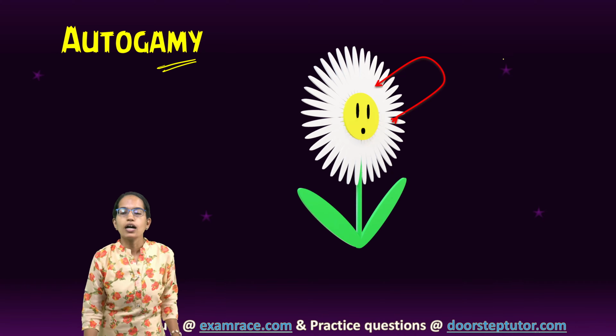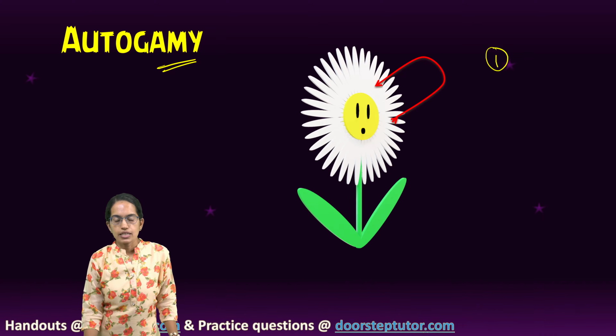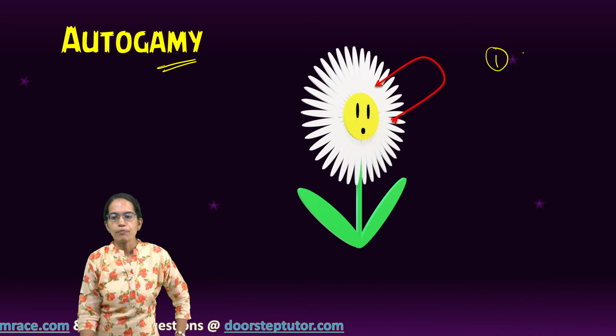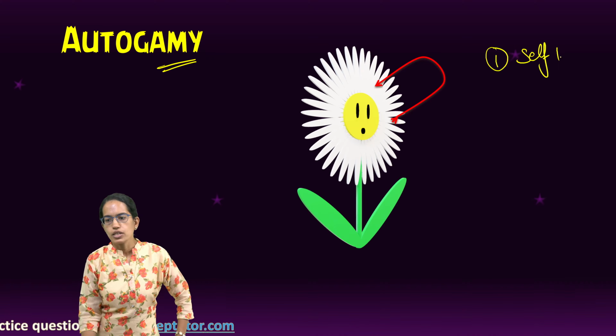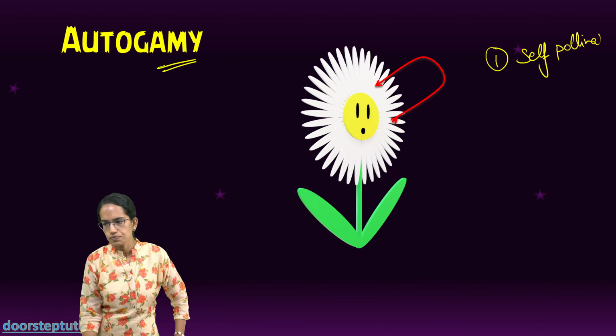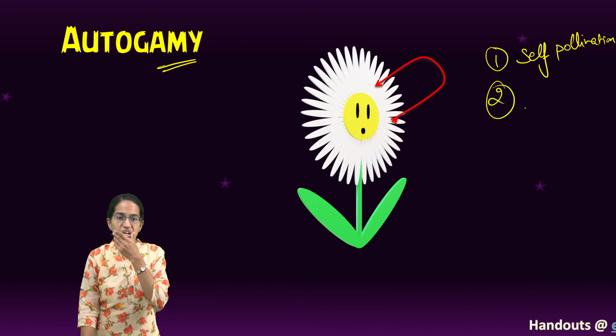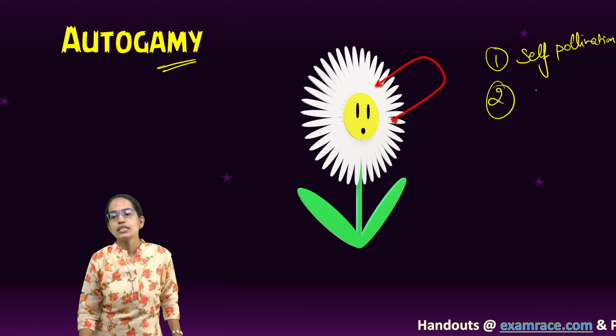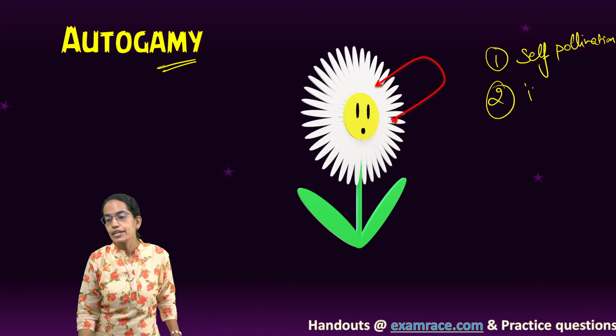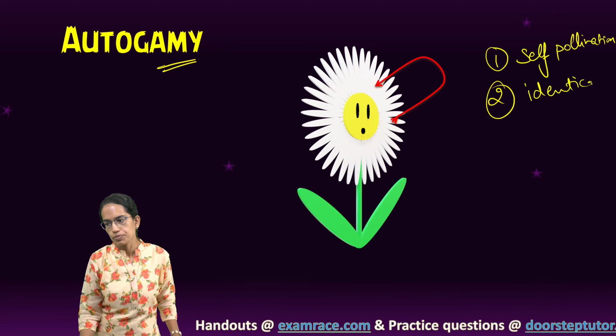What we understand under autogamy is that it is first of all self-pollination. Since it is within the same flower, identical offspring would be produced.